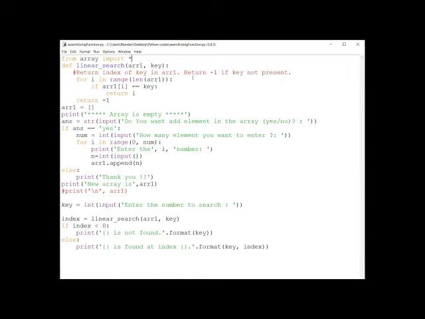This first line is as usual. We are just importing the array library. So function declaration in Python is like this.